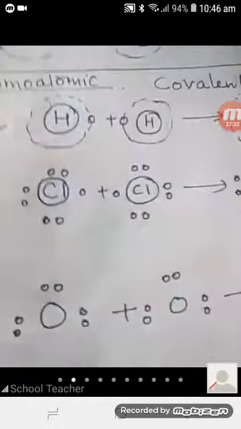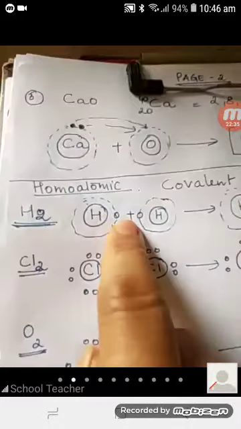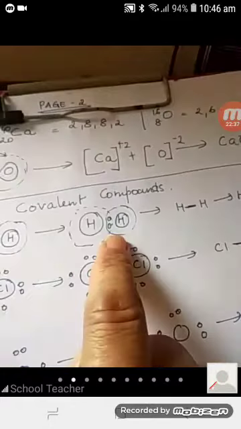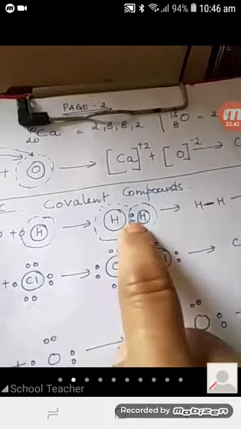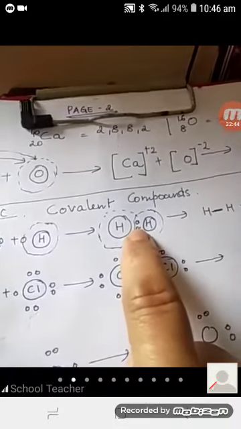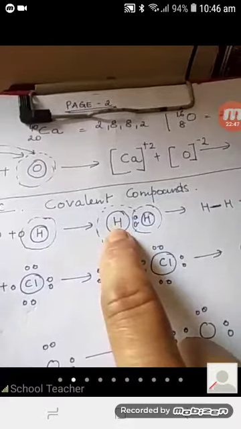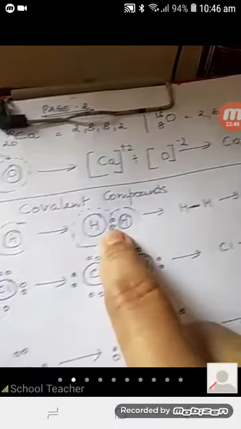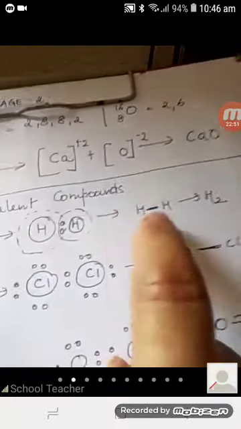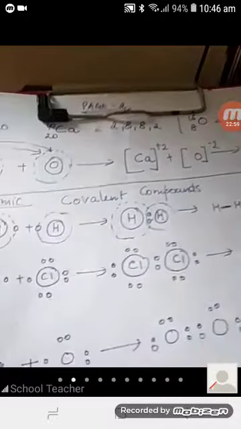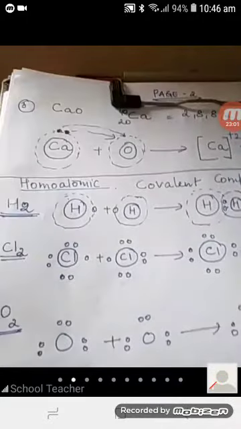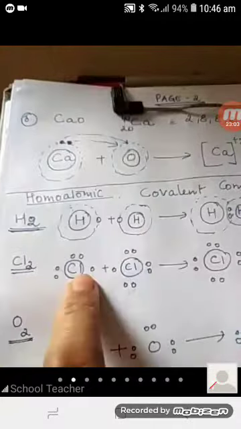Now we will go to hydrogen. In hydrogen, you can see only one electron is present and this one electron is shared. You have done the Venn diagram in class 7th or 8th. So this lies in the center. As it lies in the center, this hydrogen will also have two, this hydrogen will also have two. Because one pair is shared, a single bond is shown in hydrogen. Now this is a molecule which does not show any charge. This molecule is neutral.